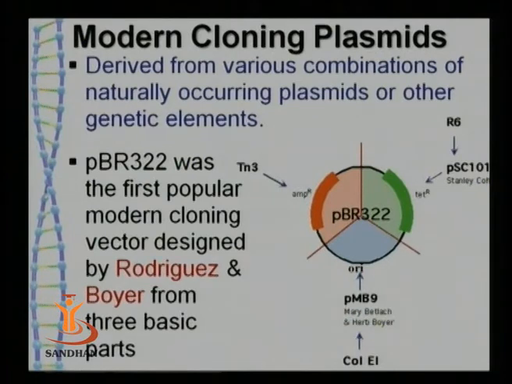For example, the first and the most popular one which is used at present in genetic engineering technology is pBR322.